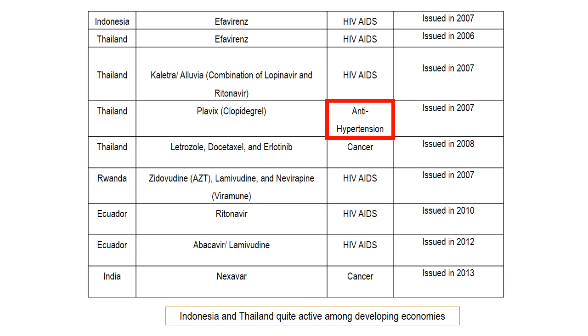In this slide, Indonesia introduced efavirenz, issued in 2007, and for cancer Thailand introduced letrozole, docetaxel and erlotinib, issued in 2008. Likewise in India, for cancer they introduced Nexavar, issued in 2013.